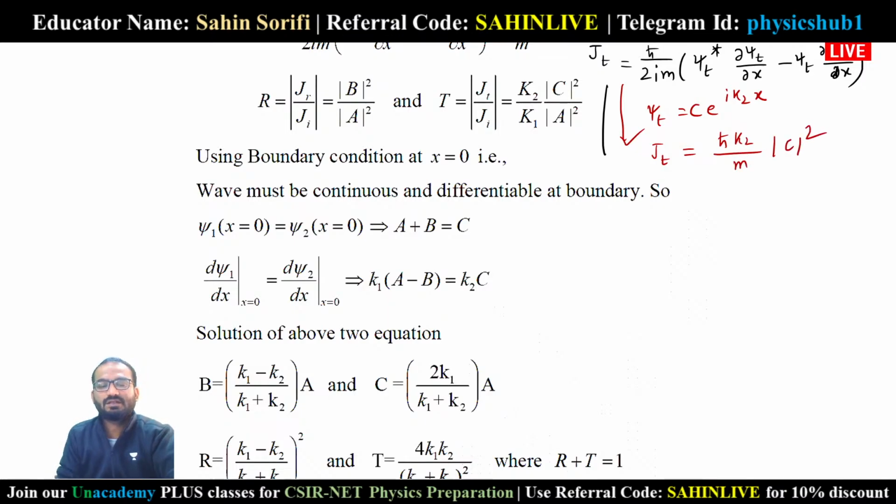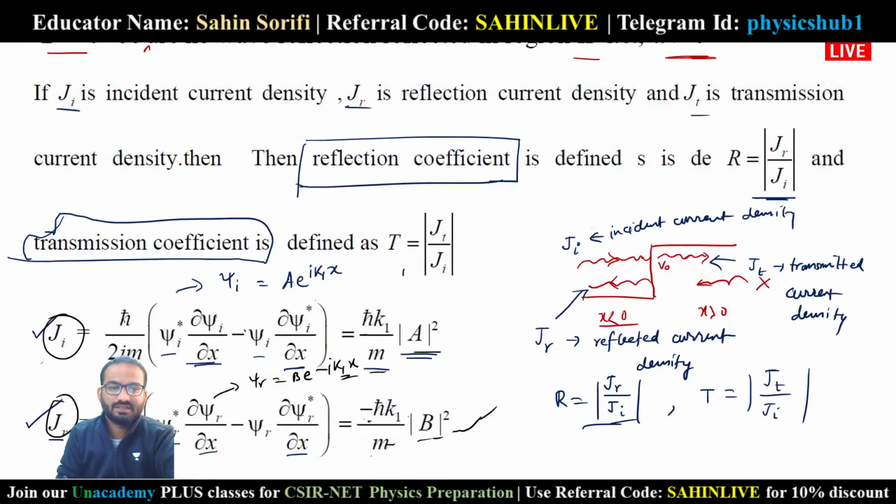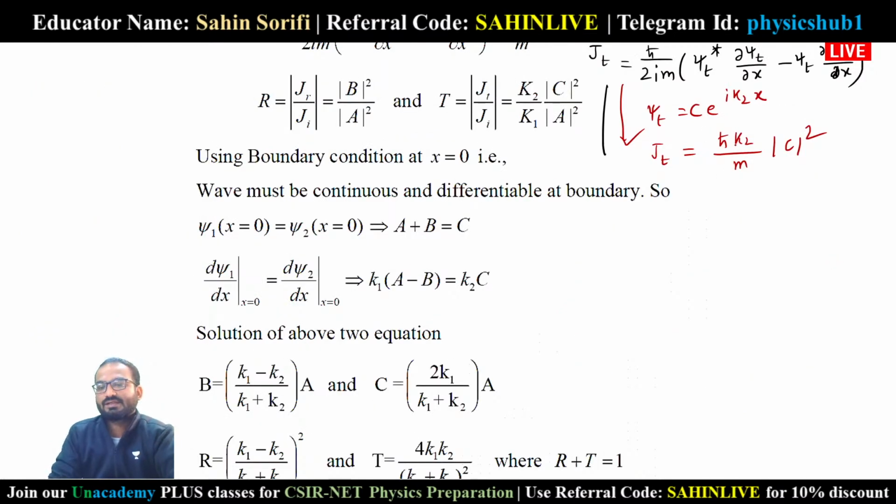So kind of similar result you are getting. For JI, we are getting h cut k1 by m a square. For JR, you are getting minus, because it is traveling in the negative direction, minus h cut k1 by m b square, and JT we are getting h cut k2 by m c square.